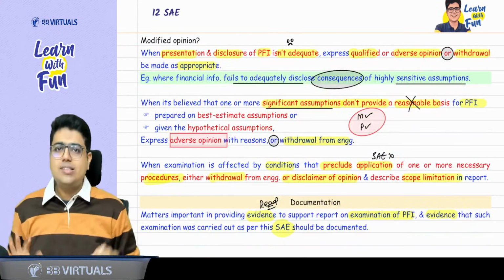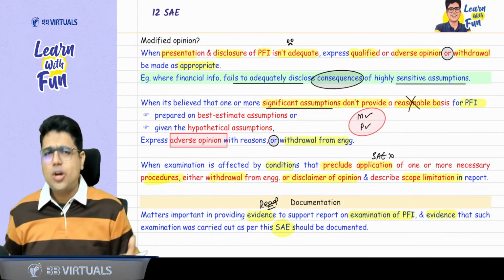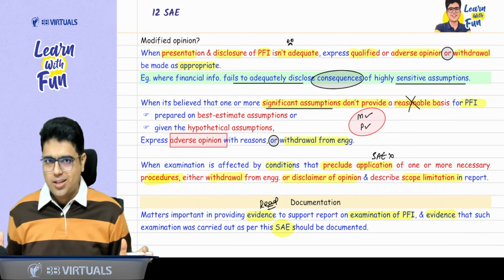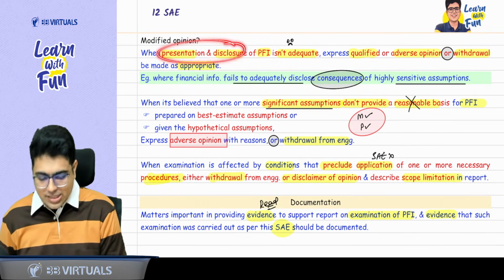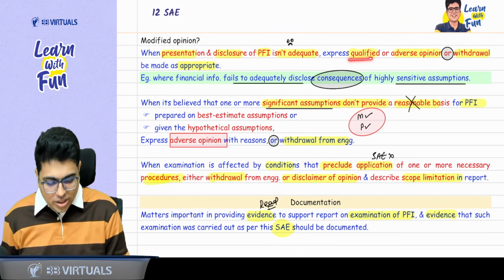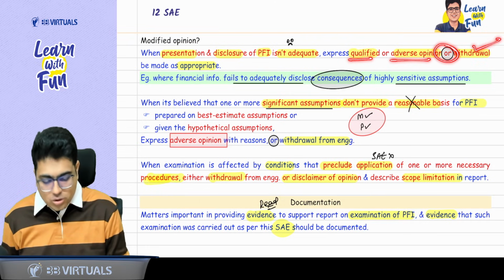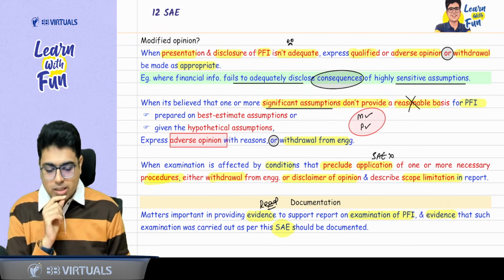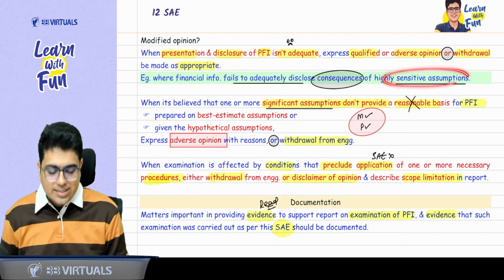Last thing in the report is modified opinion. Sir, when do we modify our opinion? When you are not happy. So let's say you feel that the presentation and disclosure is not adequate. Then in that case, you can give a qualified or adverse opinion, or you can also withdraw. So for example, they fail to disclose some sensitive assumptions.